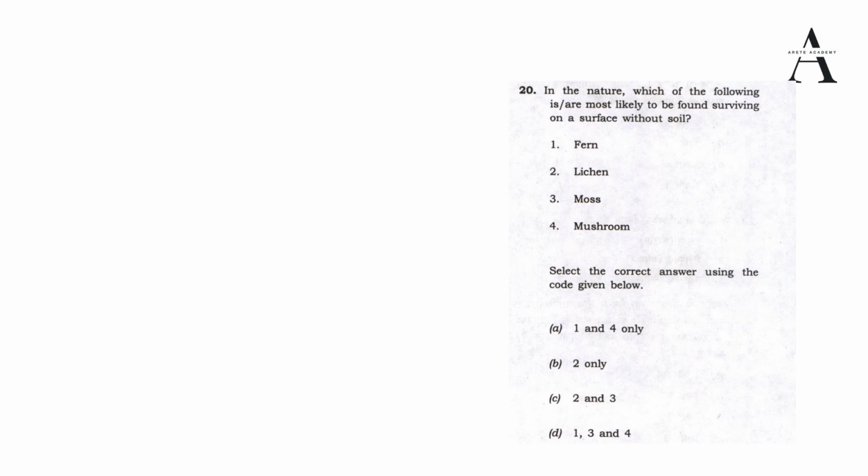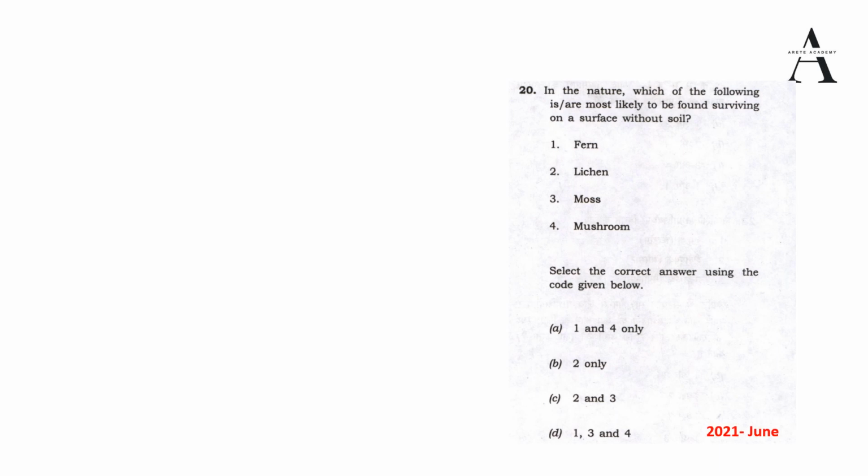So the question is: in nature, which one of the following is or are most likely to be found surviving on surface without soil? The options are fern, lichen, moss and mushroom. We know about lichen, moss, mushroom and fern. Sometimes, while reading this small information, especially with respect to fern, we will not pay attention and we might miss them, and that is where UPSC is capitalizing and asking questions. So we'll see the answer.